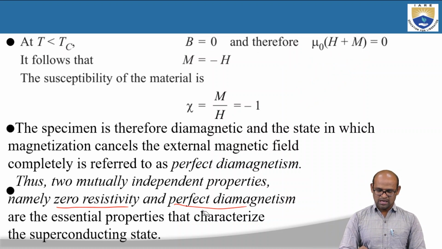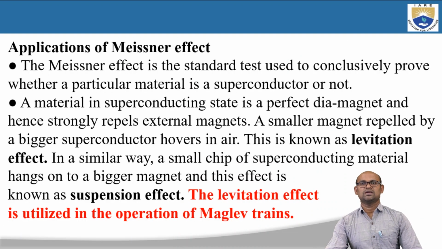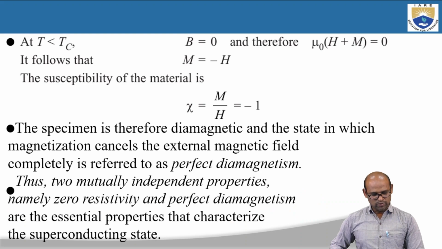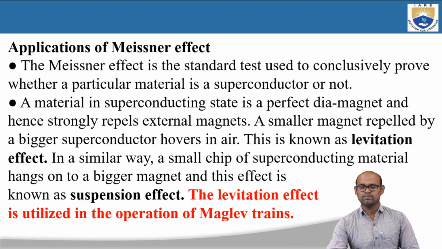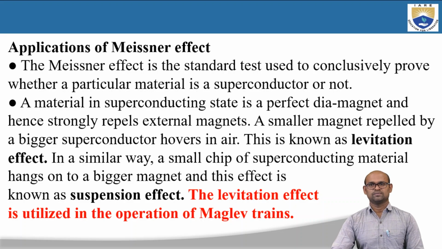So this is the last property of a superconducting material. Okay. So some applications of Meissner effect here. The Meissner effect is the standard test used to conclusively prove whether a material is superconductor or not. So you can use the Meissner effect because these are mutually independent properties, that is Meissner effect and zero resistance. These two properties are the important properties that characterize the superconducting state. So Meissner effect can be used to find whether a particular material is superconducting or not. A material in superconducting state is a perfect diamagnet and hence strongly repels external magnetic fields.